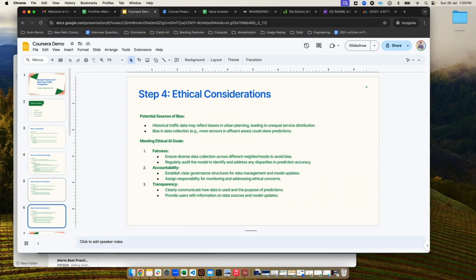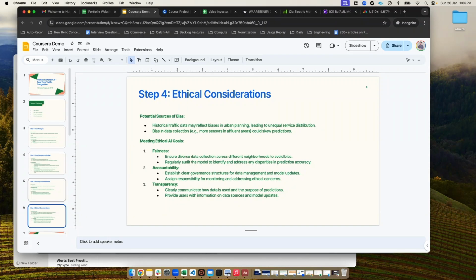Now, what are the steps for ethical consideration? There are potential sources of biases, right? Historical traffic data may reflect biases in urban planning, leading to unequal service distribution. Also, there would be biases in data collection, like there would be more sensors in affluent areas that could skew predictions, right? So we have to meet the ethical AI goals. Fairness is number one. Ensure diverse data collection across different neighborhoods, right? To avoid bias, regularly audit the model to identify and address any disparities in prediction accuracy.